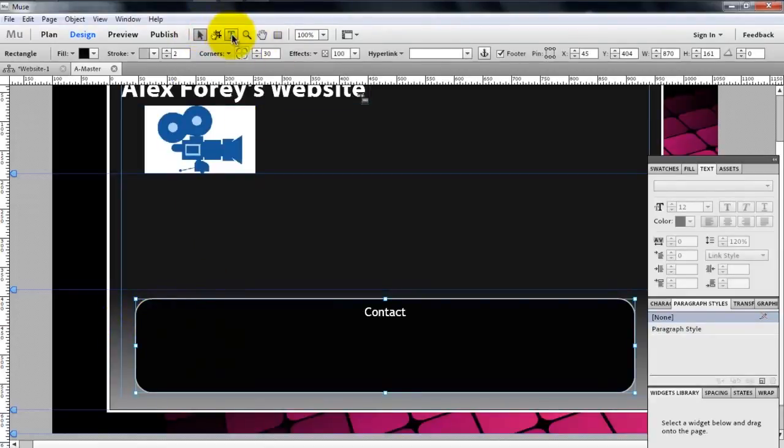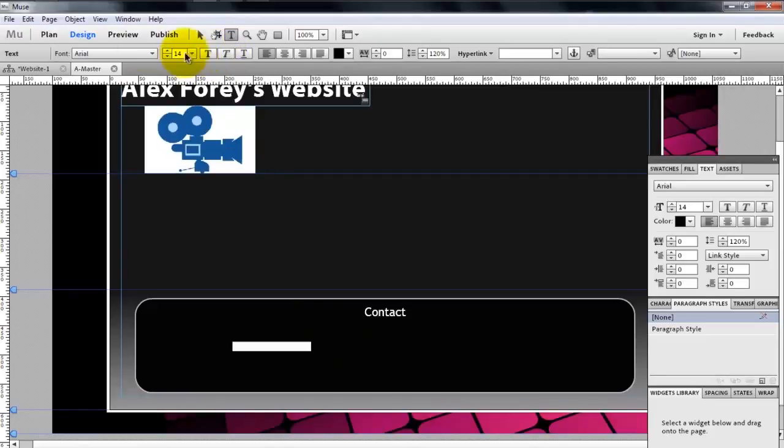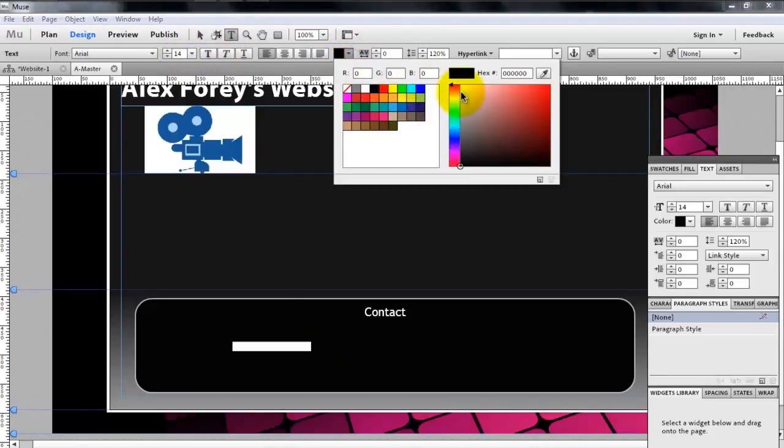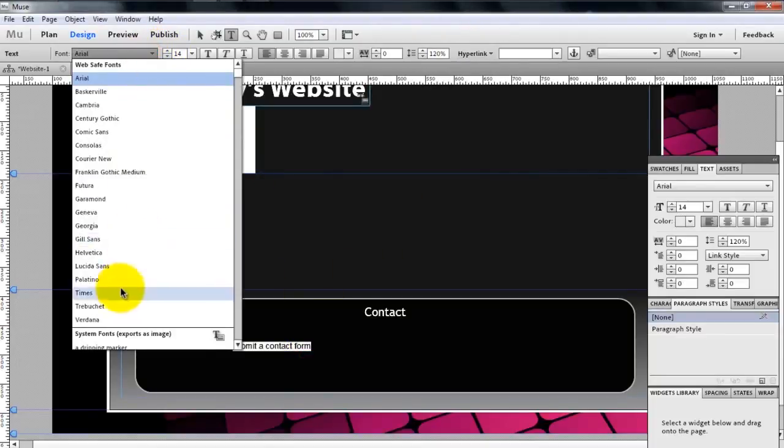Okay, let's try again with the text tool. So create a big one and start typing submit a contact form. Select all of that, change the color again to slightly less than white. I'm going to choose back to Trebuchet.